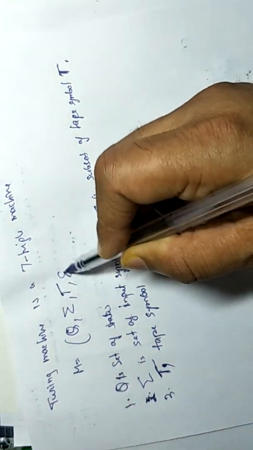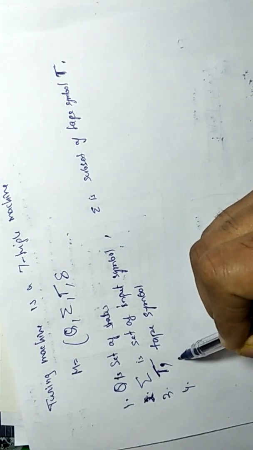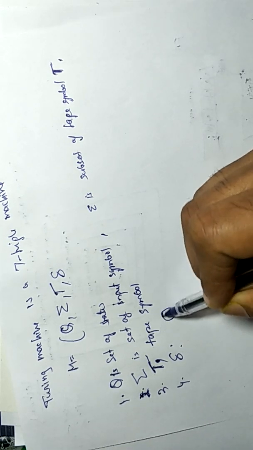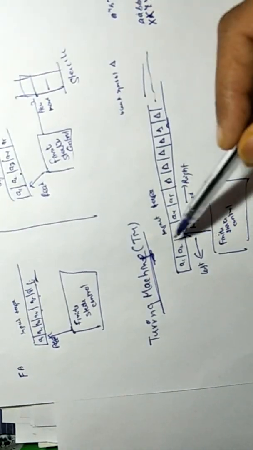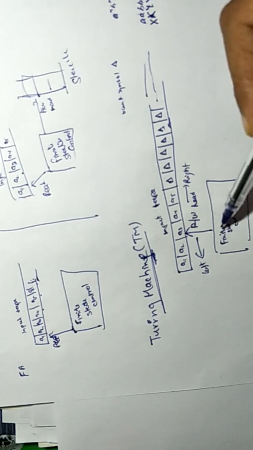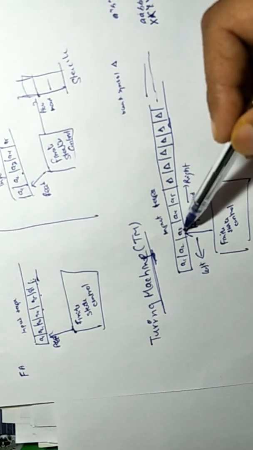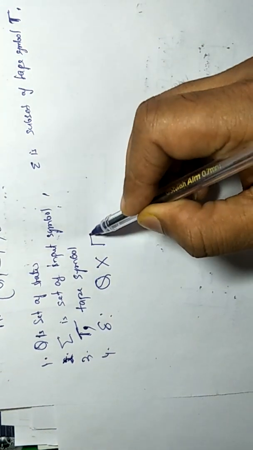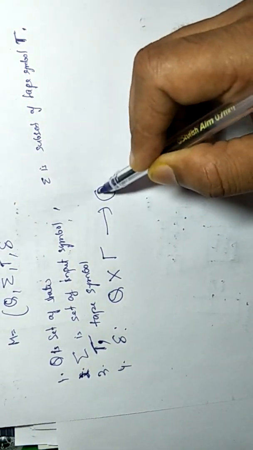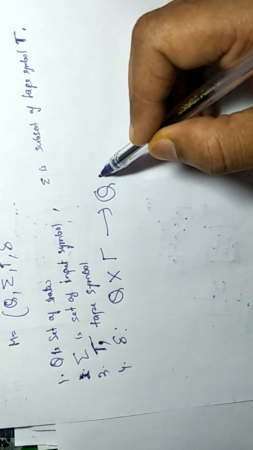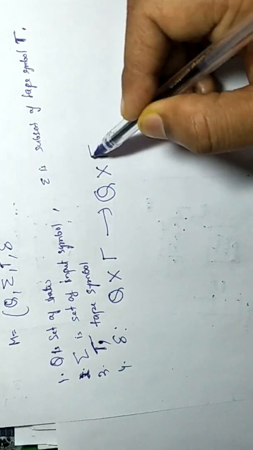Then the next tuple is the transition. Here the transition is very important. From a present state, we read something from the tape. At present state Q0, suppose I am reading small a. Then we move to some state and make some change over the tape.